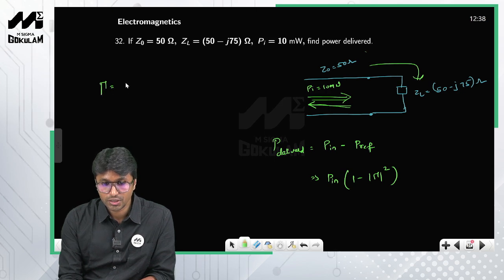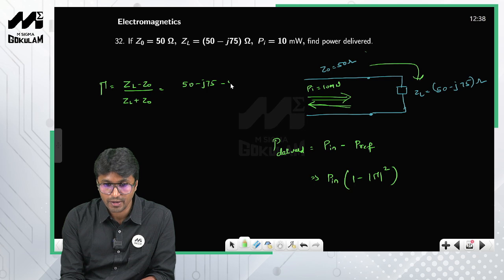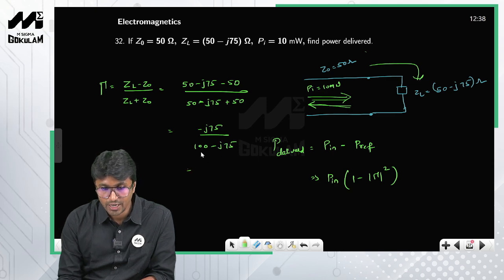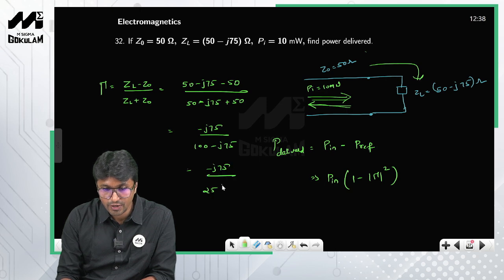The reflection coefficient is nothing but ZL minus Z0 by ZL plus Z0, right. So ZL is 50 minus J75 minus 50 divided by 50 minus J75 plus 50, right. So this is nothing but minus J75 by 100 minus J75. If I take out 25 common from the denominator, minus J75 by 25 into, this becomes 4 and this becomes 3, right.